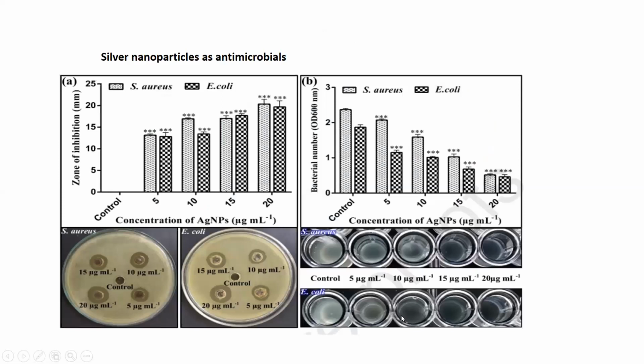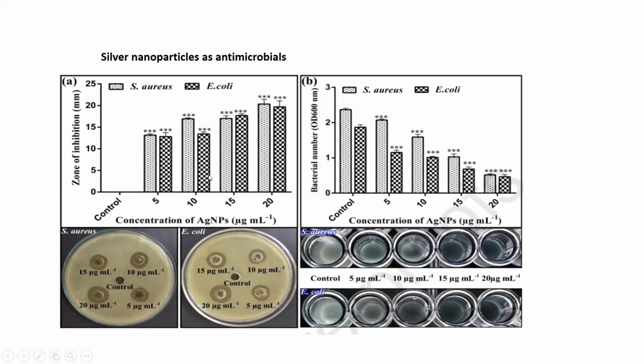Then these are 2 or 3 slides from my own research. My research is also focusing on production of the green nanomaterials and their application. So here in this slide, you see that we applied the silver nanoparticles after the synthesis against 2 pathogens as antimicrobial agents, and these pathogens were Staphylococcus aureus and E. coli.